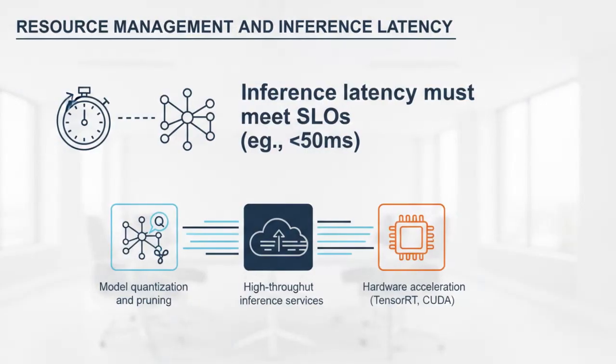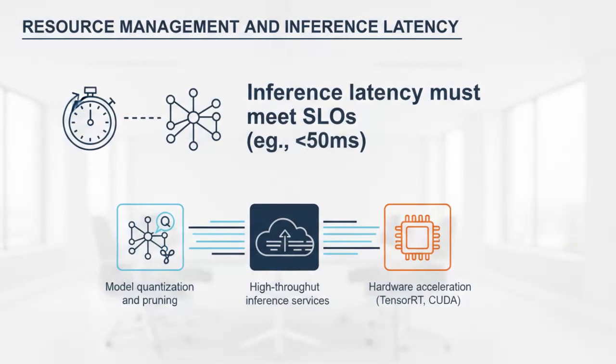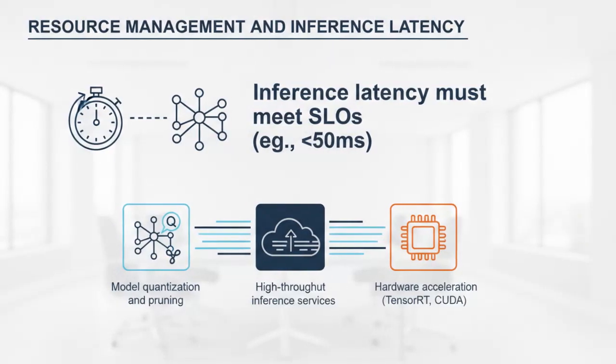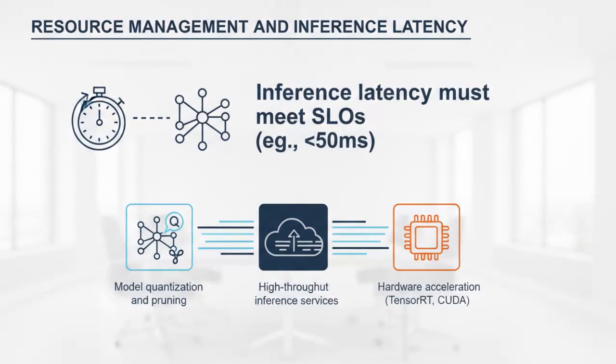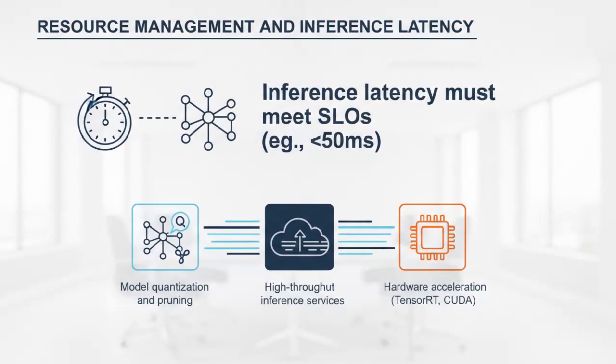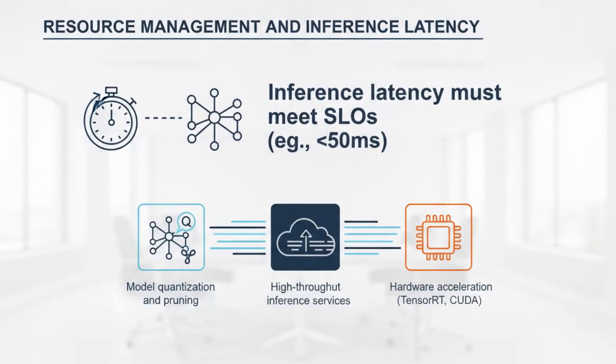When deploying DRL in production, inference latency is the primary bottleneck. A model that takes 500 milliseconds to decide on a routing path is useless if your packet timeout is 50 milliseconds. Architects must optimize the inference path using techniques like model quantization, pruning, or hardware acceleration via TensorRT.